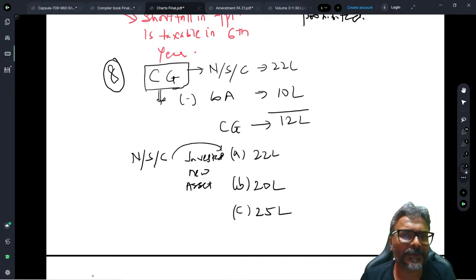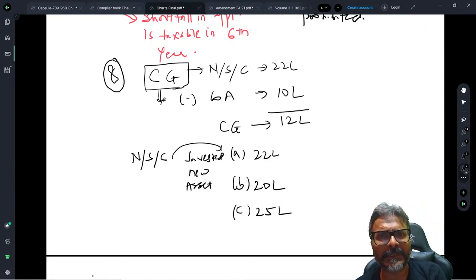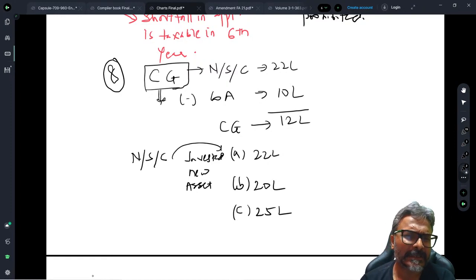The net sale consideration arising on this capital gain amount has been invested in the new asset, in which there are three cases which would be given to you. One is 22 lakhs, full net sale consideration is invested. Second is 20 lakhs, only a part of the net sale consideration is invested. The third one is 25 lakhs, in which case, over and above the net sale consideration is invested. What will be the treatment in this case?